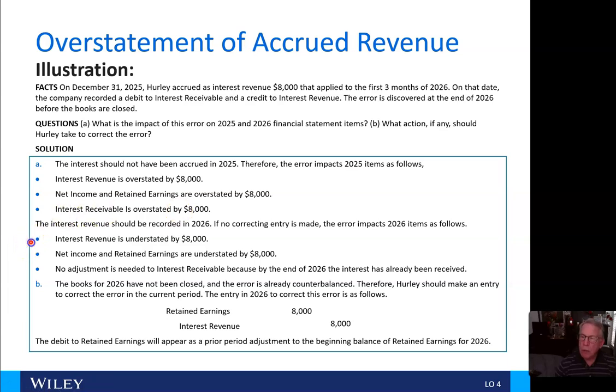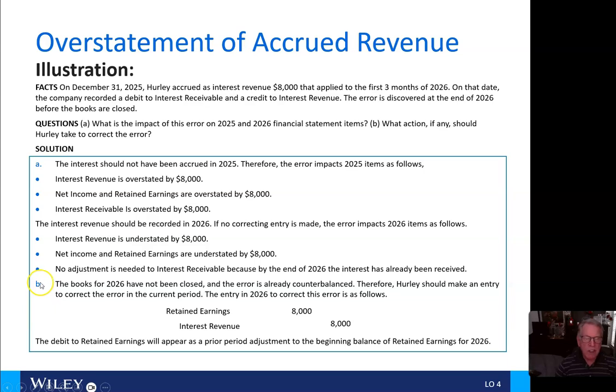Here, the interest revenue is understated by $8,000. Net income and retained earnings are understated by $8,000, and no adjustment is needed to interest receivable because by the end of 2026, the interest has already been received. So for Bravo here, the books for 2026 have not been closed and the error is already counterbalanced.